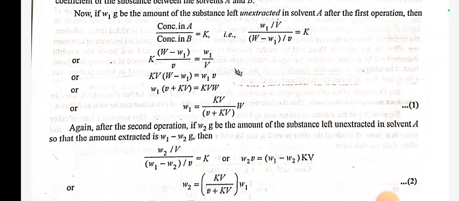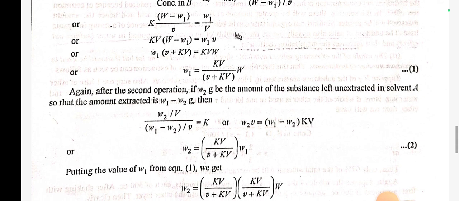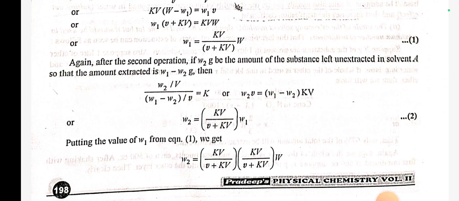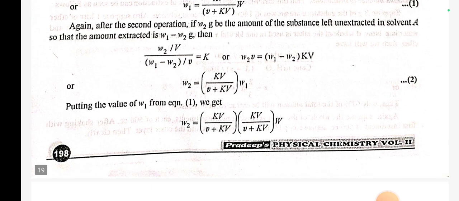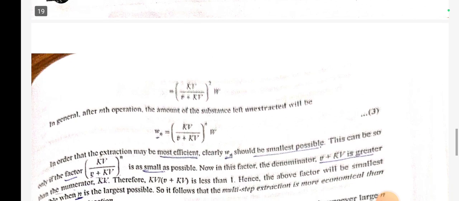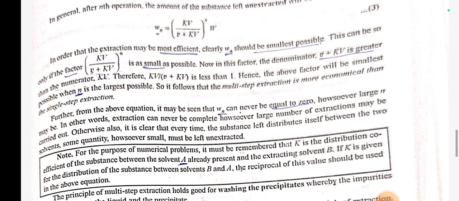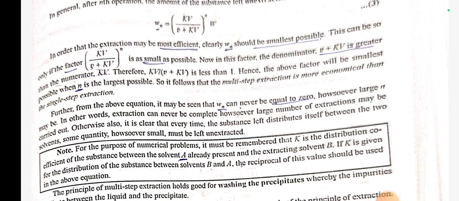Again, after the second operation, if W2 be the amount of substance left unextracted in solvent A, so that the amount extracted is W1 minus W2 gram, then W2 is equal to K V by (v plus K V) W1. Putting the value of W1 from equation 1, we get W2 is equal to K V by (v plus K V) times K V by (v plus K V) W, and W2 is equal to (K V by (v plus K V)) whole square W. In general, after the nth operation, the amount of substance left unextracted will be Wn is equal to (K V by (v plus K V)) whole power n W.